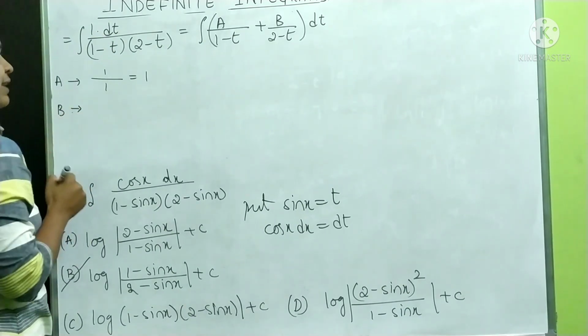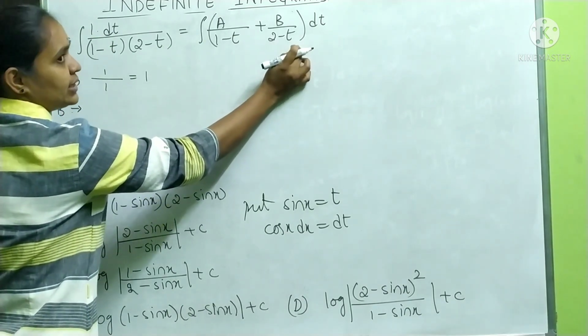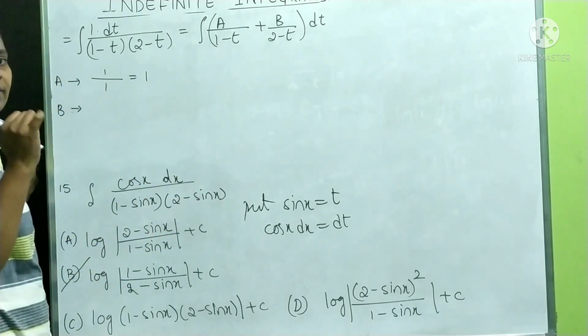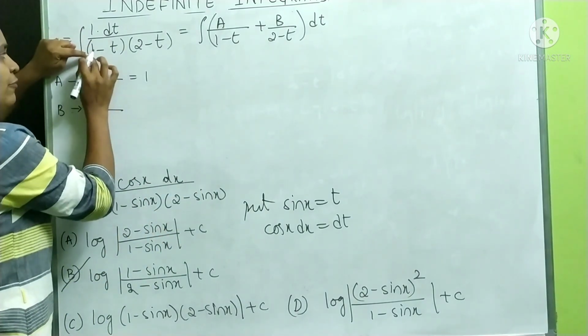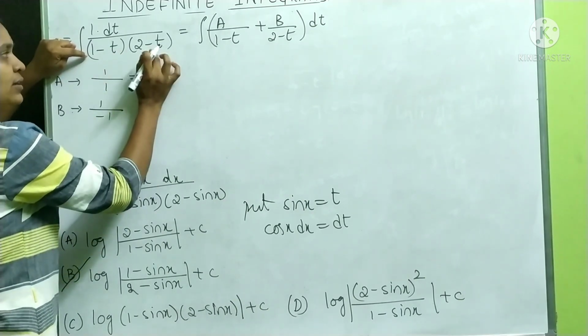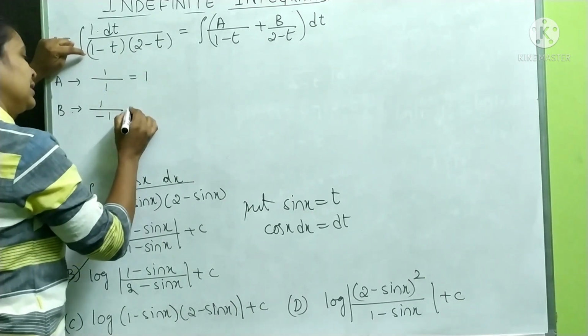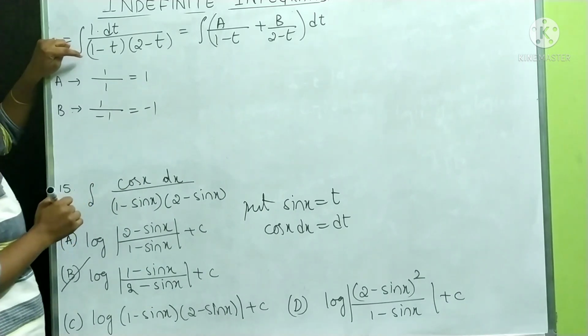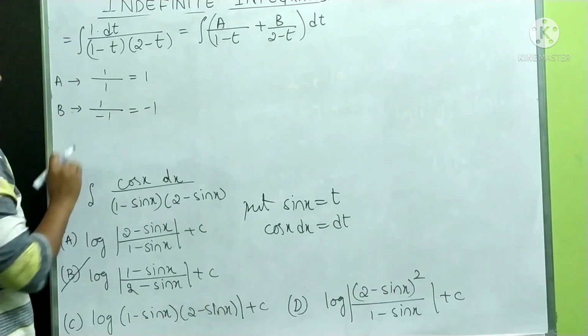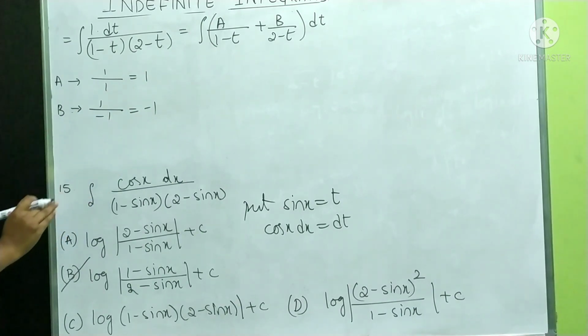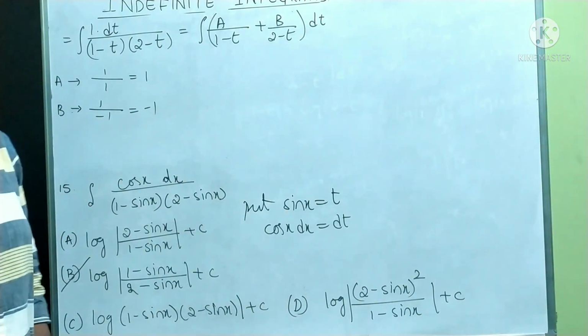For B what you have to do? 2 minus t is equal to 0, t is equal to 2. So here 1 by 1 minus 2 is minus 1. Don't substitute here. This is equal to minus 1. Numerator 1 is there. No need to substitute there. Okay. You got A is equal to 1. B is equal to minus 1.